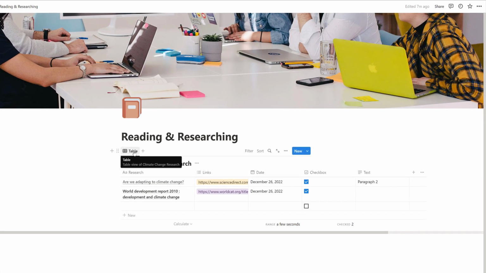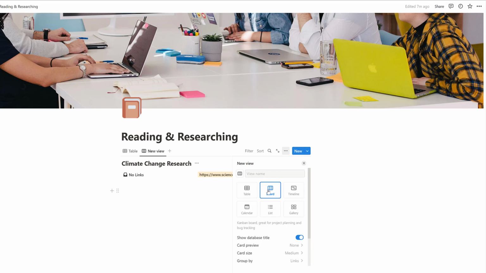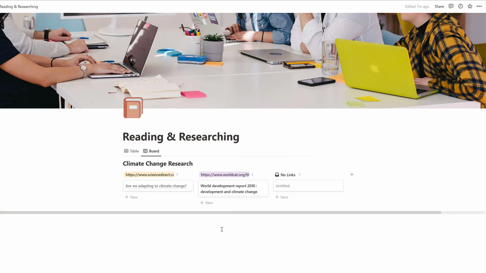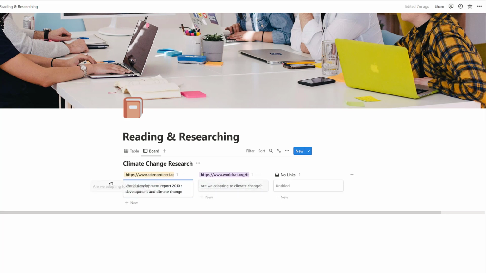So if I come over here, we've got table. Now if I click plus, maybe you're not happy with the way it looks. Maybe you want to look at it in board view. Let's have a look at that. Now we've got it more in the board view, look. So that way, if you want, you can start dragging stuff into position. You might go, actually, that's to do with that link, that's to do with that link, and so on. So you can move stuff, all ideas in positions.